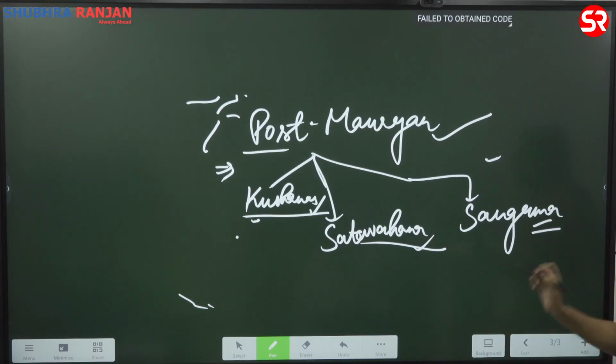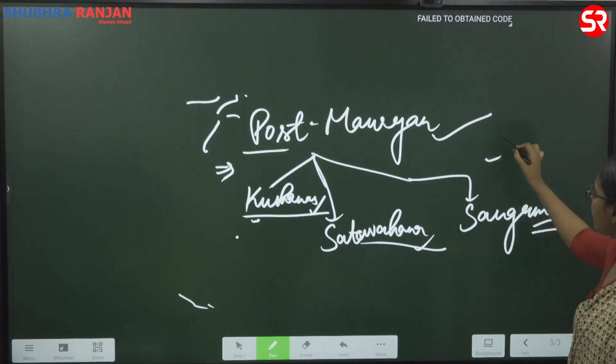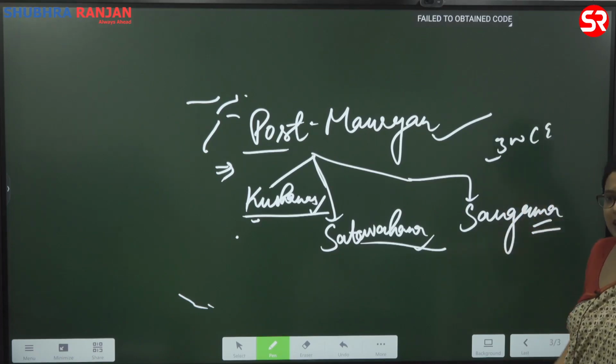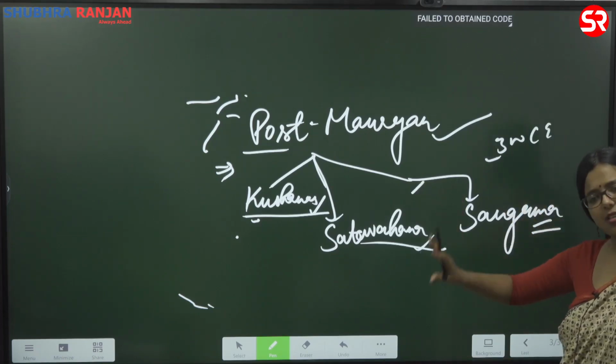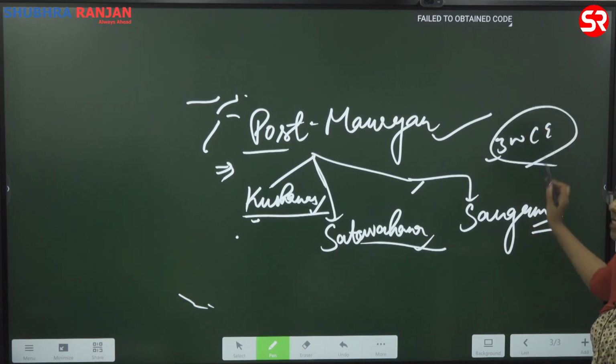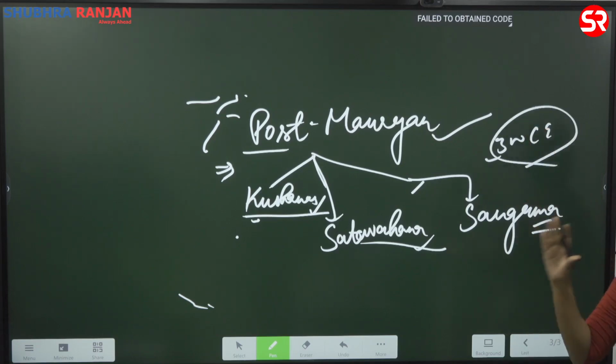Now, when we are talking about this time period, in the case of Sangam, this is 300 CE. Here the dates vary a bit, but largely 300 CE. You understand BCE, CE? AD or BC has religious connotations.